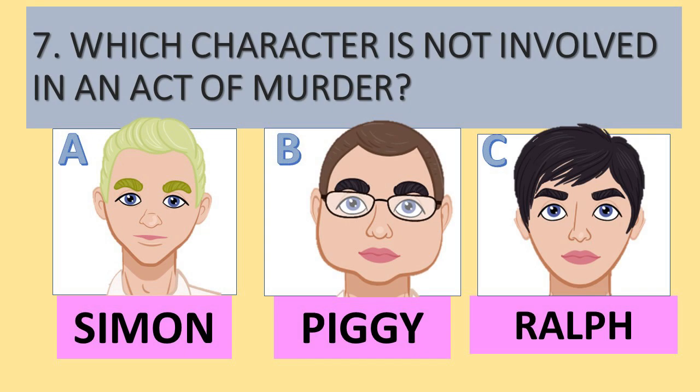Question number 7. Which of the 3 characters below is not involved in an act of murder? Is it A, Simon? Is it B, Piggy? Or is it C, Ralph?